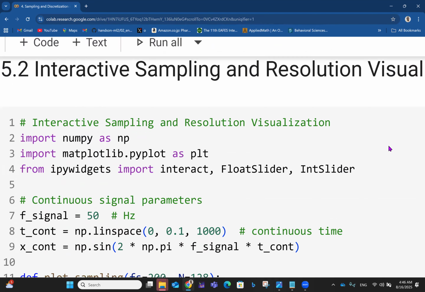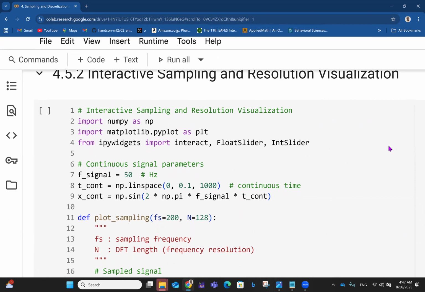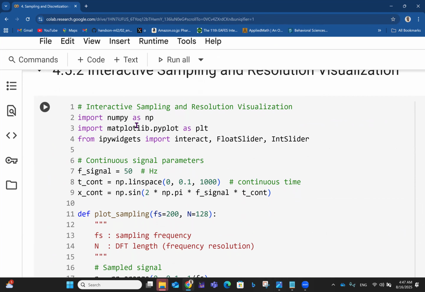So we want to do interactive sampling and resolution visualization. In this case, we need NumPy, we need Matplotlib, and then we now need widgets. The widgets will help us to get the sliders, float slider, integer slider, and all of that. And then we also get some kind of interaction.